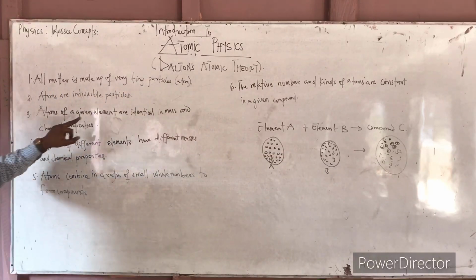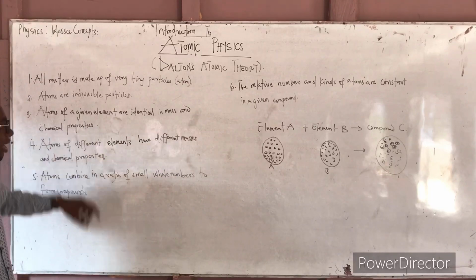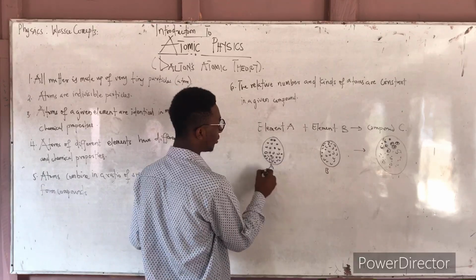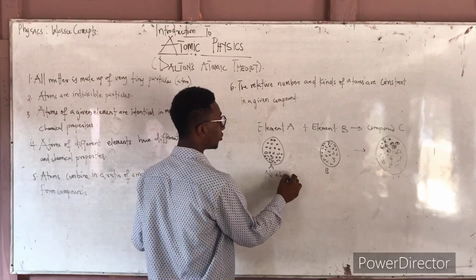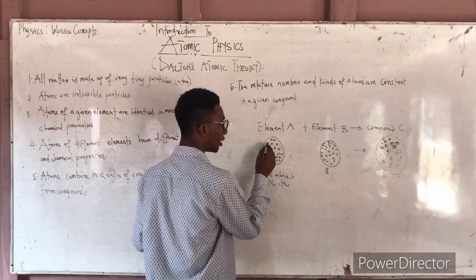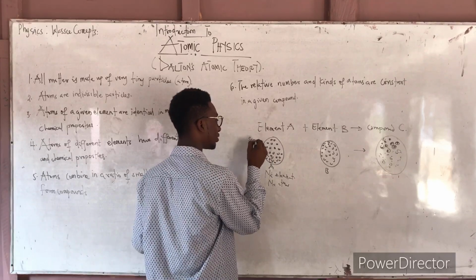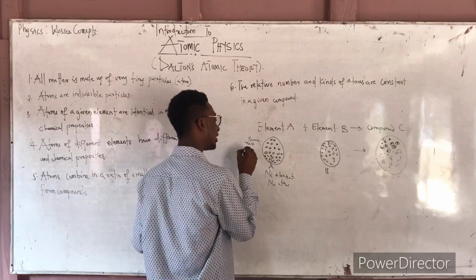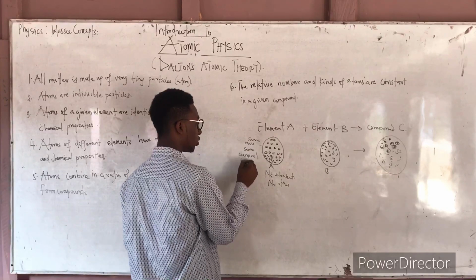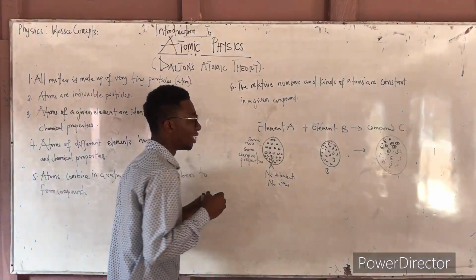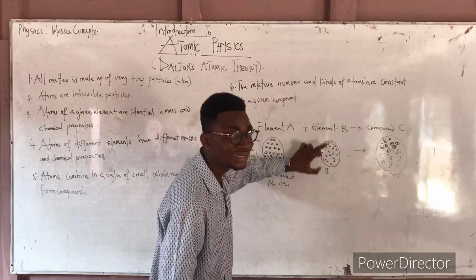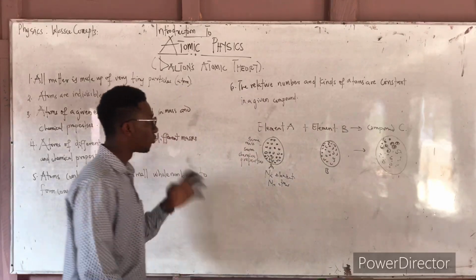Now the third point is that atoms of a given element are identical in mass and chemical properties. What this simply means is that if element A is, let's say, sodium, the atom in the sodium element is the sodium atom. So this atom, this atom, this atom, they have the same mass and the same chemical properties. The same way, the atoms in element B will all have the same mass and the same chemical properties.